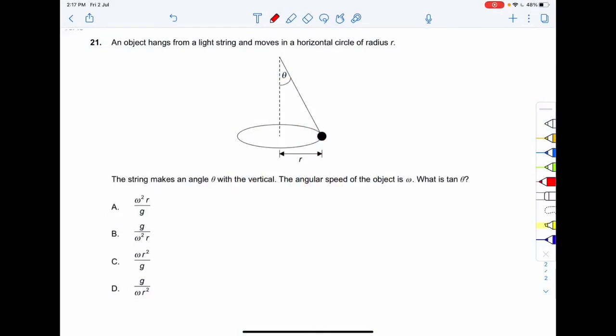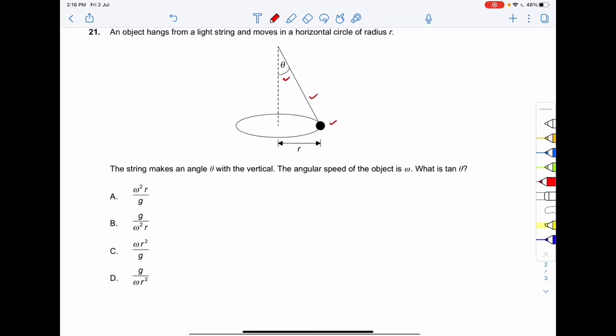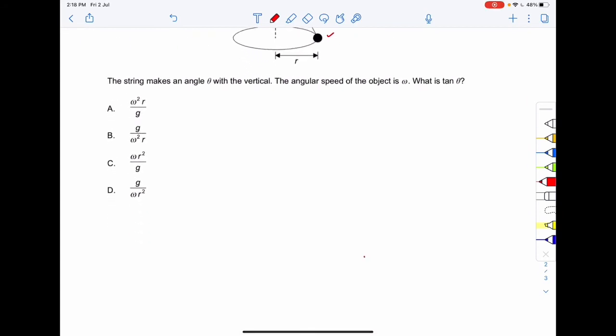An object hangs from a light string and moves in a horizontal circle of radius r. The string makes an angle theta with the vertical. The angular speed of the object is omega, so we need to find out tan theta. So this is the object, this is the string, and this is the angle that it makes with the vertical. So this is the angle theta. In order to solve this question, we need to first of all draw the free body diagram of the block of mass m. So this is the block of mass m.